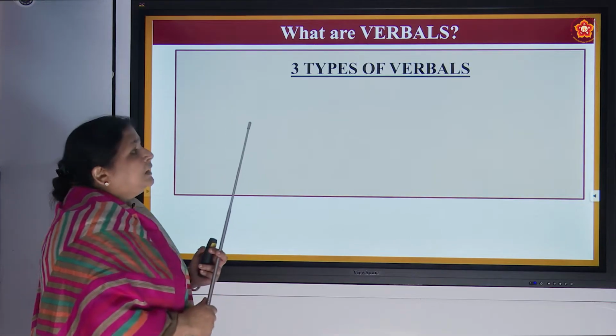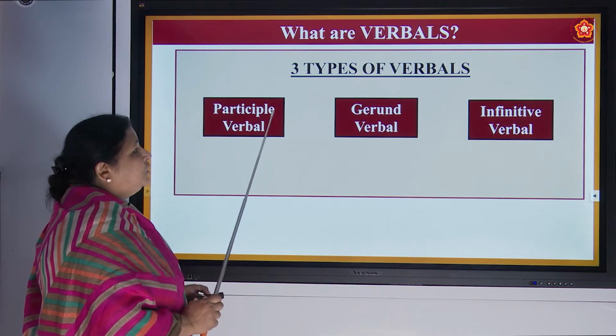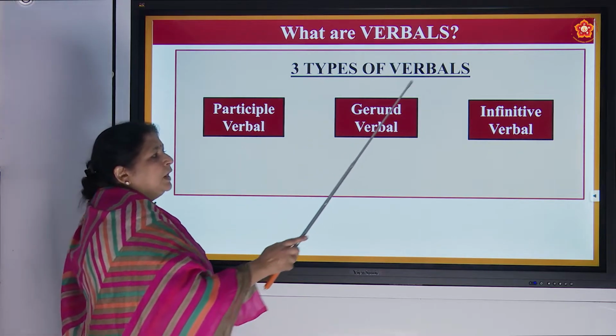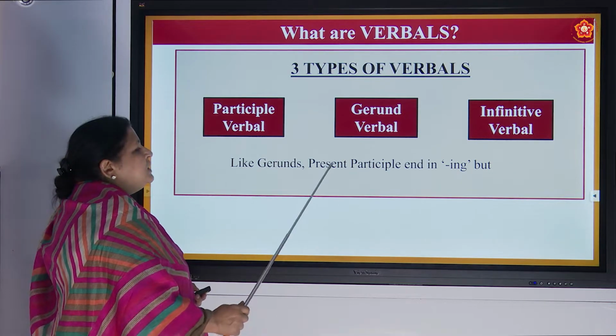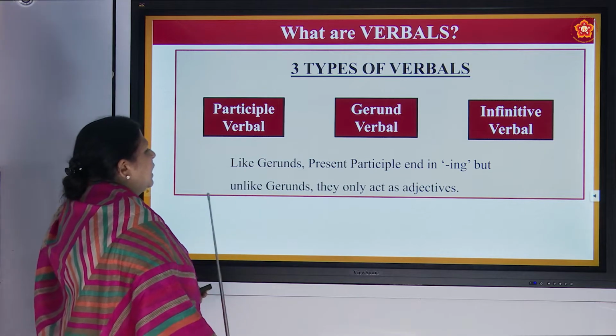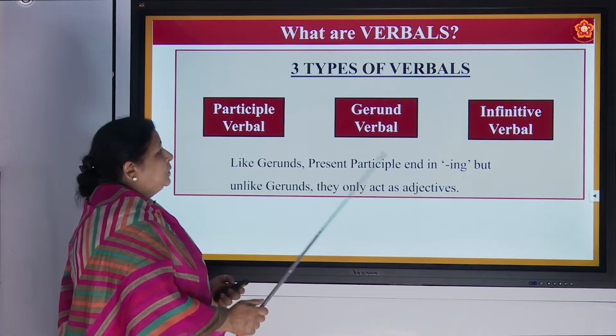Now there are three types of verbals. Let us see what the three types of verbals are: participle verbal, gerund verbal and infinitive verbal. Like gerunds, present participles end in ing, but unlike gerunds, they only act as adjectives.